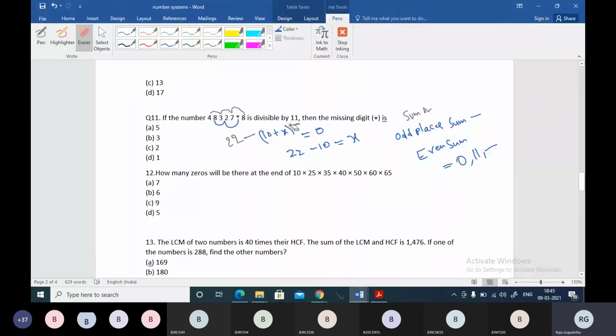Let's substitute. Our logic is this result should be 0. This has to be 0. Now put option 5 here and check whether it is happening 0 or not. Option 5 is not happening, right? It's 22 now. 8 plus 7 is 15, 15 plus 3 is 18, 18 plus 4 is 22, right? So then the missing digit we want, star 2 8, is 10 correctly. x cannot be 12, right?